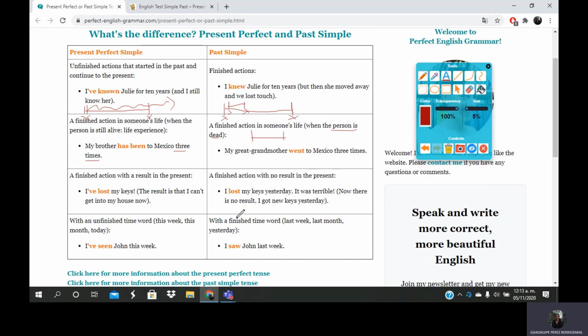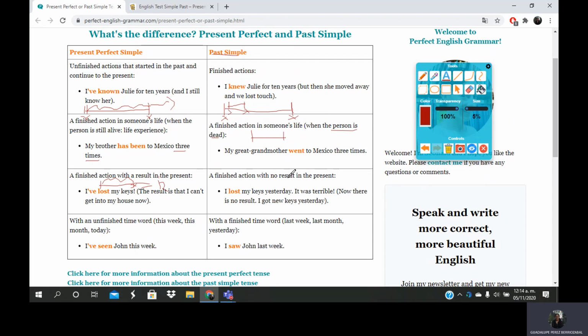So, when we're talking about present perfect simple, we refer to a finished action with a result in the present. For example, I've lost my keys. The result is that I can't get into my house now. This action started in the past but continues to affect the present because the results affect the real situation. And then, for example, a finished action with no results in the present.